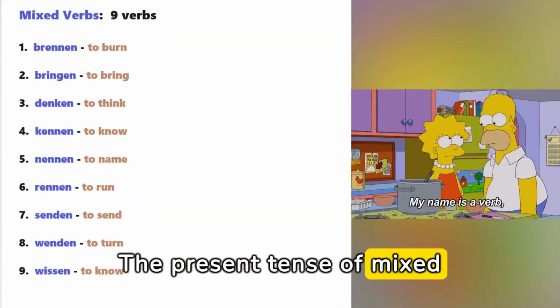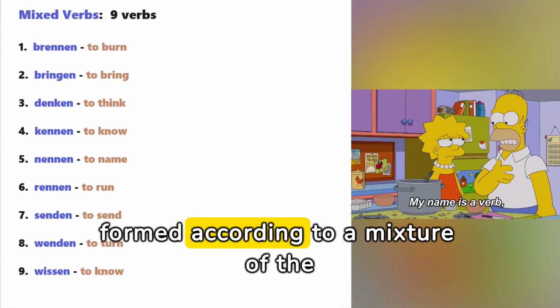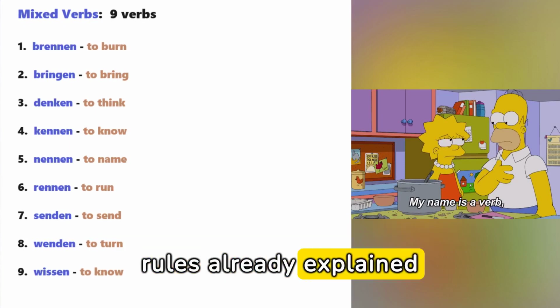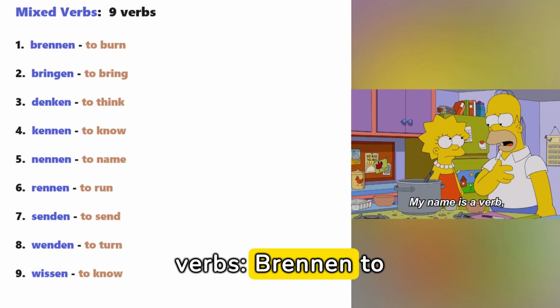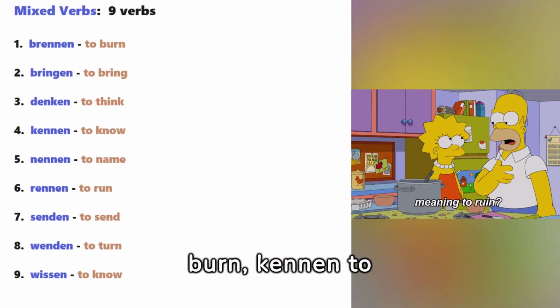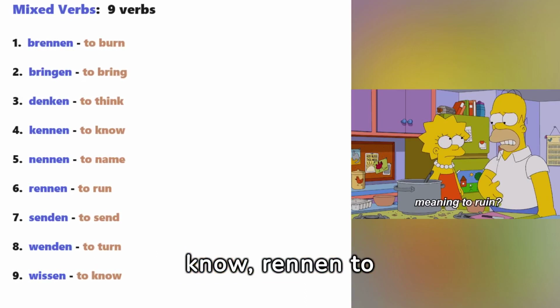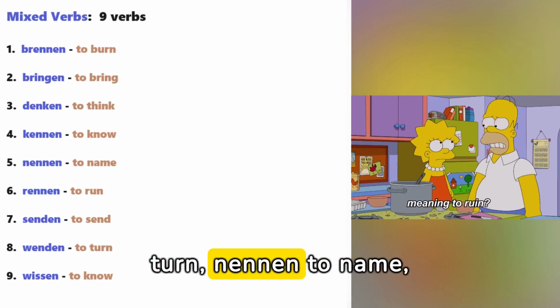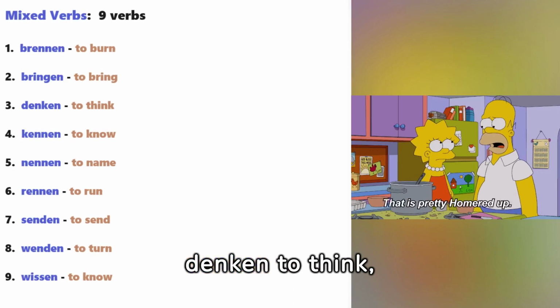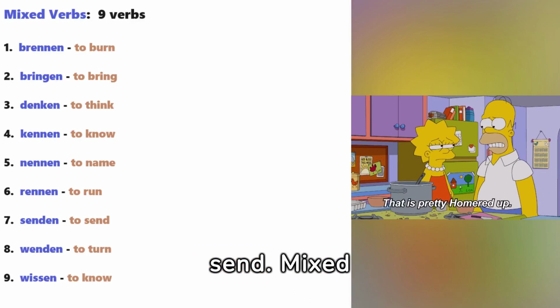The present tense of mixed verbs are very common and are formed according to a mixture of the rules already explained for weak and strong verbs. There are 9 verbs: brennen, to burn; kennen, to know; wissen, to know; rennen, to run; bringen, to bring; wenden, to turn; nennen, to name; denken, to think; senden, to send.